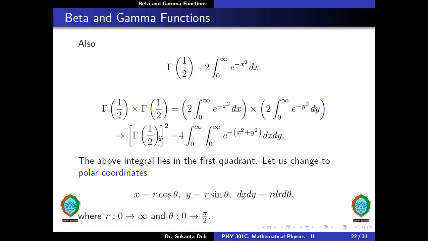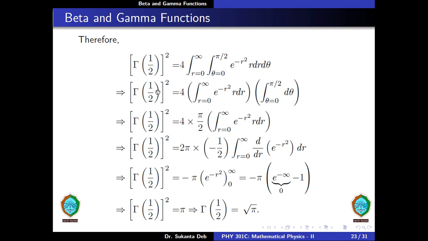So this gives us gamma of half whole squared is equal to 4 into integration from 0 to infinity into integration from 0 to infinity. This is the x integral and this is the y integral, of e to the minus x squared plus y squared dx dy. Again, here x goes from 0 to infinity and y goes from 0 to infinity. Therefore, this integral lies in the first quadrant, and let us change to polar coordinates. x is equal to r cos theta and y is equal to r sin theta, and dx dy is equal to r dr d theta, where r goes from 0 to infinity and theta goes from 0 to pi by 2. So therefore, we get gamma of half squared is equal to 4 into integral r from 0 to infinity, theta from 0 to pi by 2, of e to the minus r squared r dr d theta.